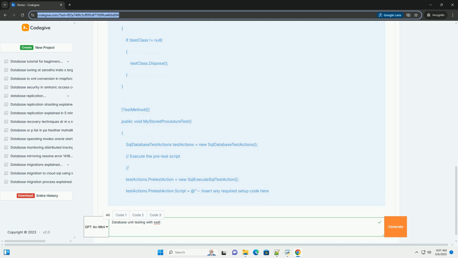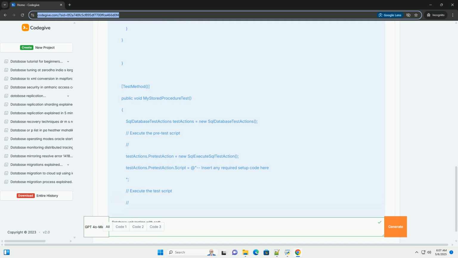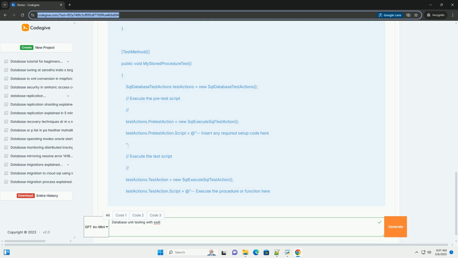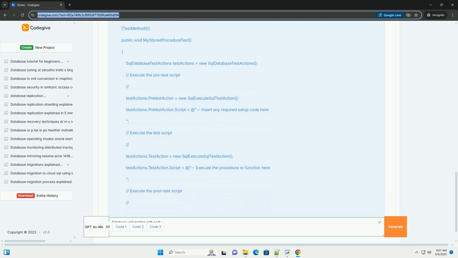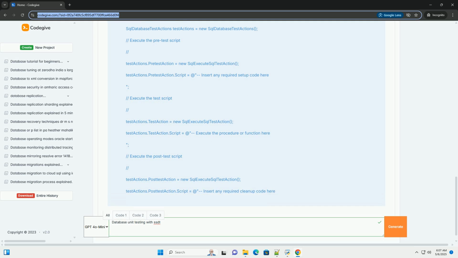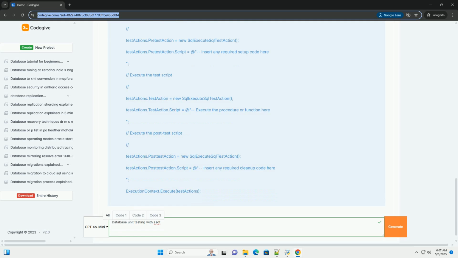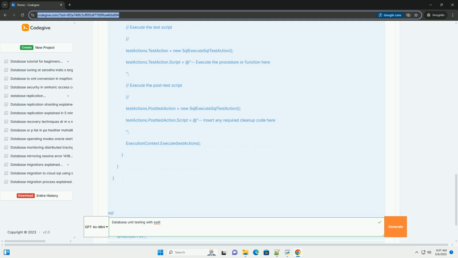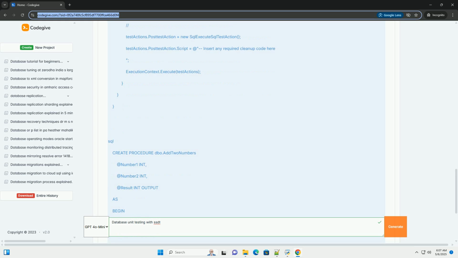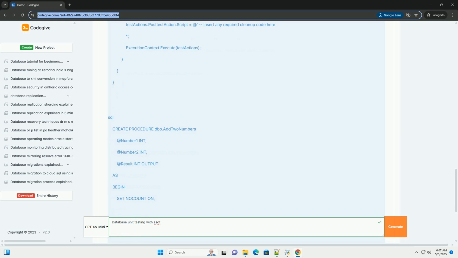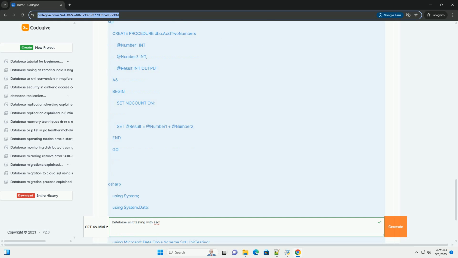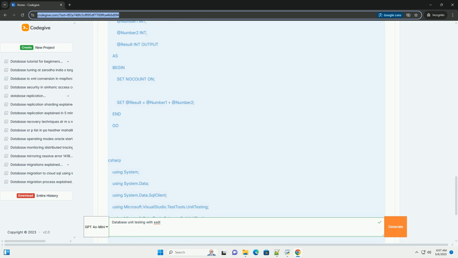Why database unit testing? Database unit testing is a critical practice for ensuring the quality and reliability of your database code. It helps you identify and fix errors early before your code reaches production. Improve code quality by encouraging a more modular and testable design. Reduce development costs. Fixing bugs early is cheaper than fixing them in production.